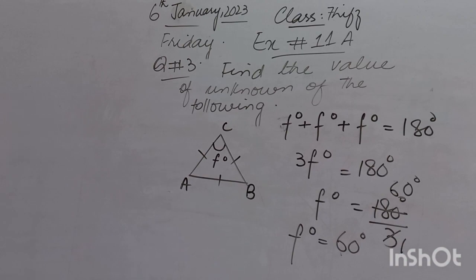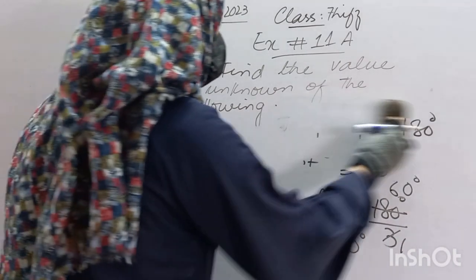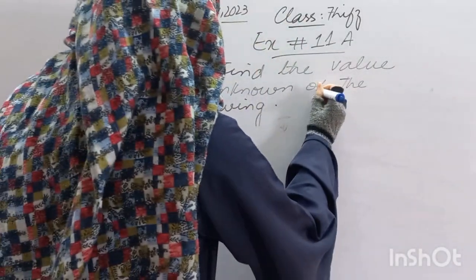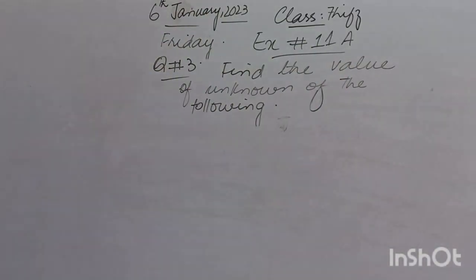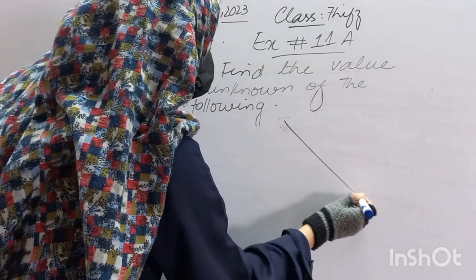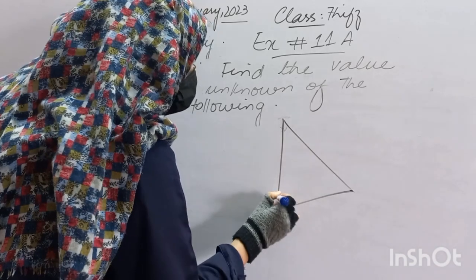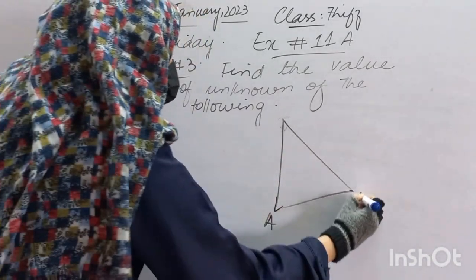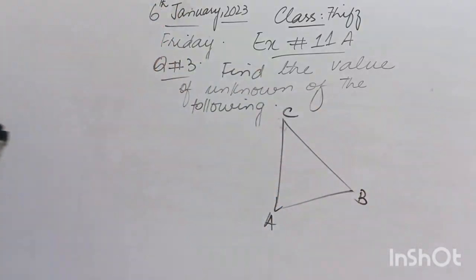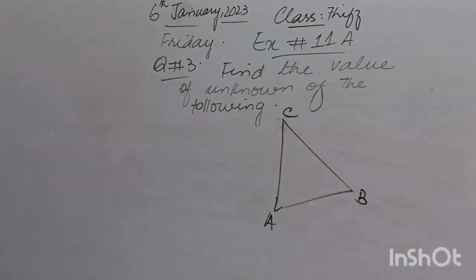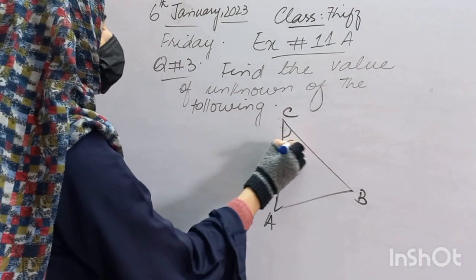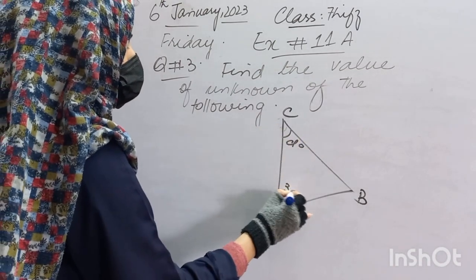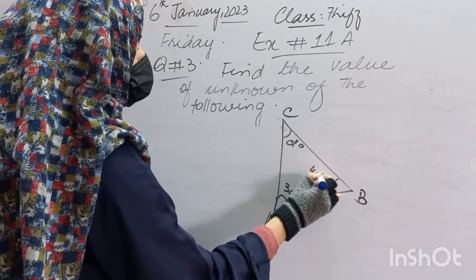We have, class, a triangle in which three sides are given like this: A, B and C. Fine. And the angles we have here are D degree, 3D degree and 4D degree.